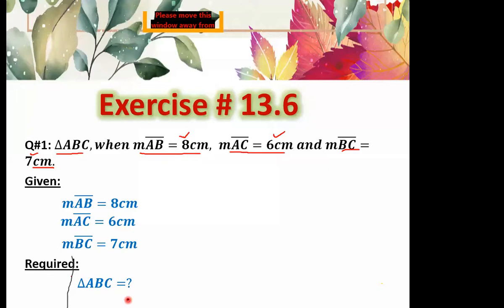Then, given here is measurement AB, which is equal to 8 centimeter, measurement AC, which is equal to 6 centimeter, measurement BC, which is equal to 7 centimeter, and the required here is triangle ABC, which is equal to question mark. Clear? Done? I hope everyone has completed it.